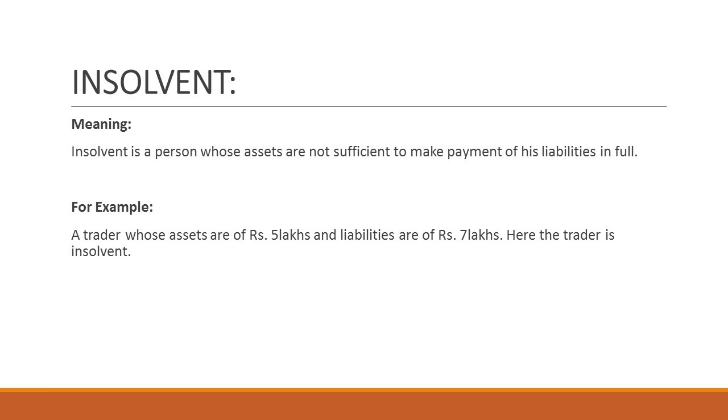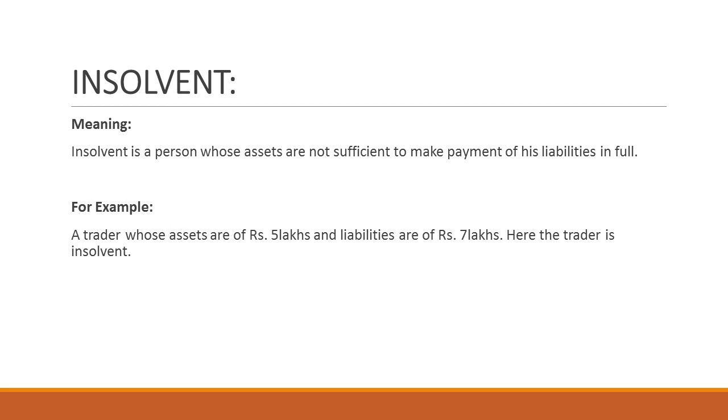The second term is insolvent. Insolvent means a person whose assets are not sufficient to make payment of his liabilities in full. It means the situation where the assets are less and the liabilities are more, such a situation is called insolvency. The owner of the business who has insolvency is called insolvent.